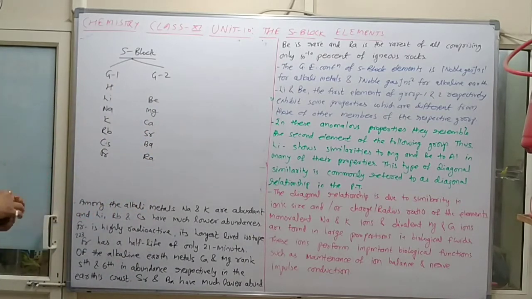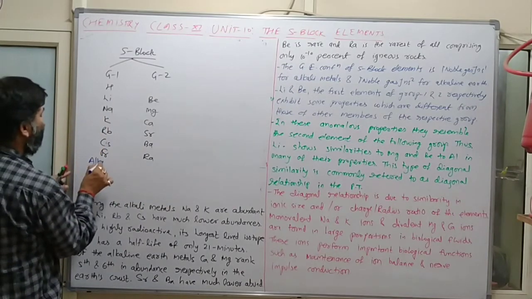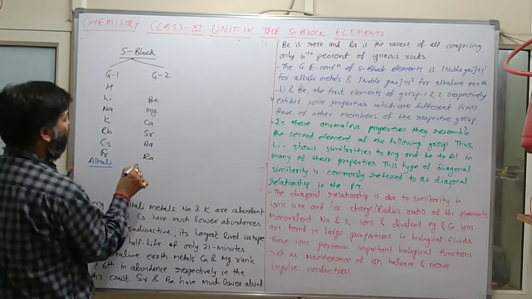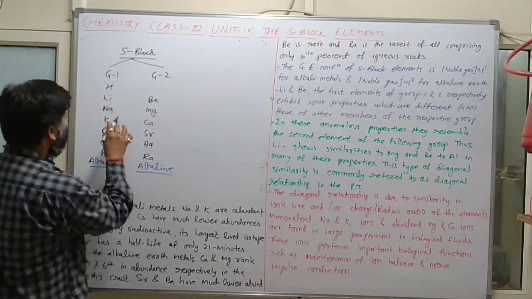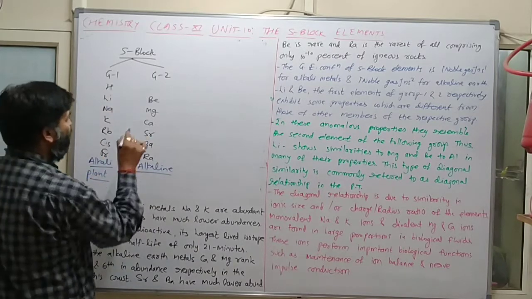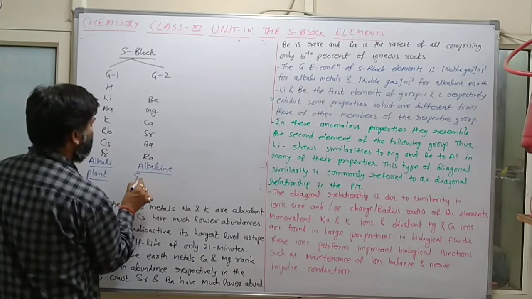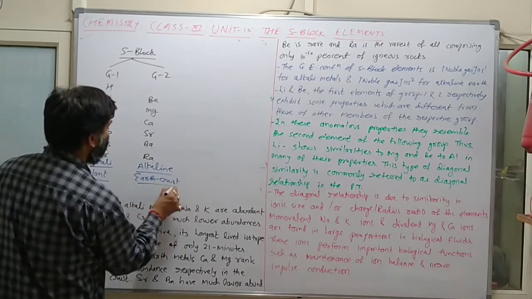This is normally known as the alkali group, and this one is alkaline. The source of group 1 is plants, and the source of group 2 is the earth's crust.